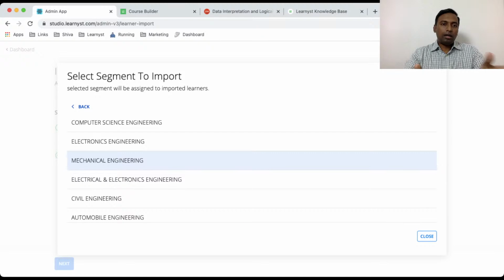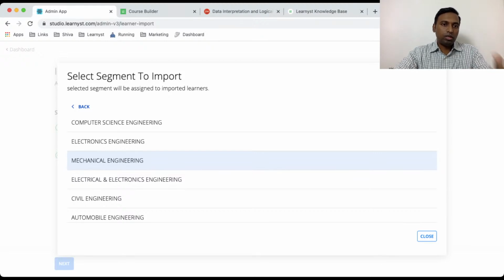So just remember that you can also have subsegments within the segment. The product itself, like the courses or tests, you can add within the segment or subsegment. I mean, you can't combine a segment and the product, but within the subsegment, you can certainly have the courses put together.